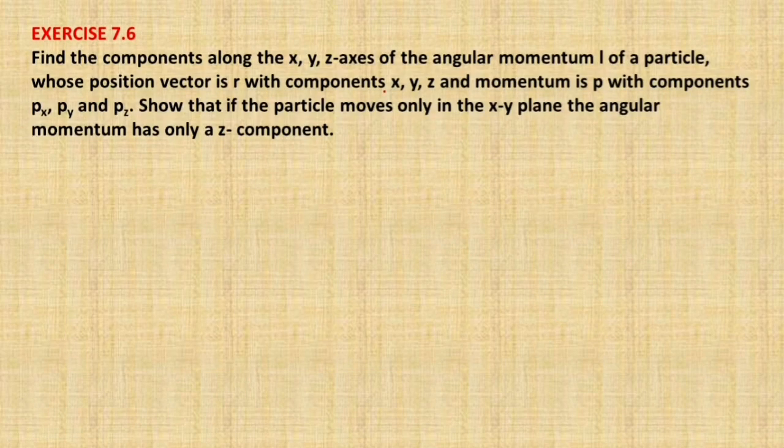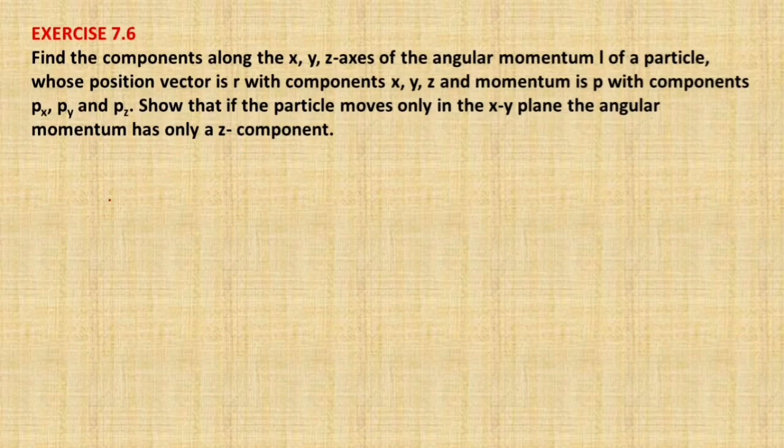Now let's discuss question number 6. Find the components along the xyz axes of the angular momentum L of the particle whose position vector is r with components x, y, z and momentum is p with components px, py and pz. Show that if the particle moves only in the xy plane, the angular momentum has only a z component.